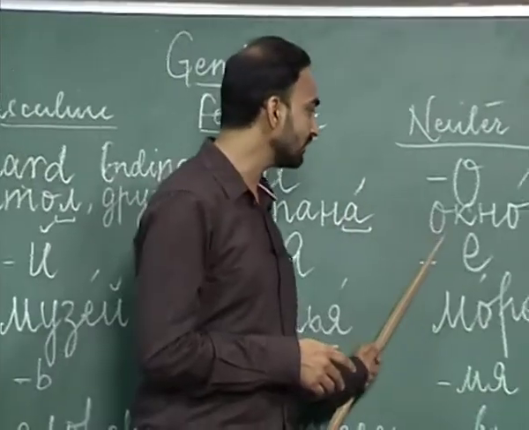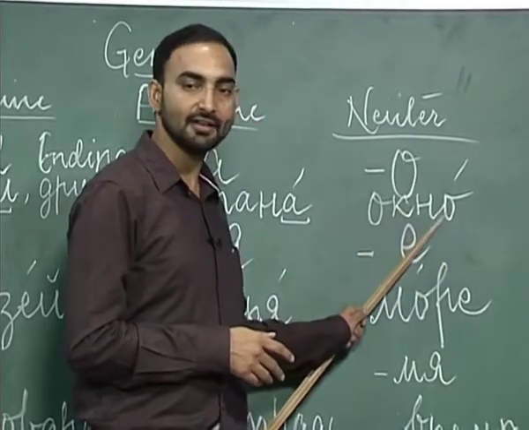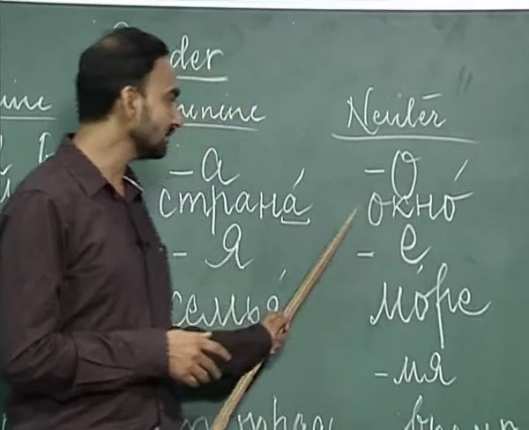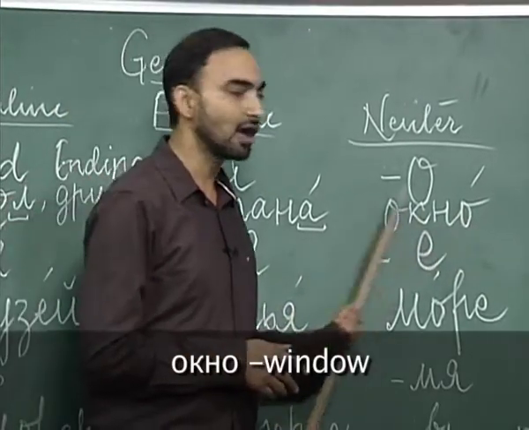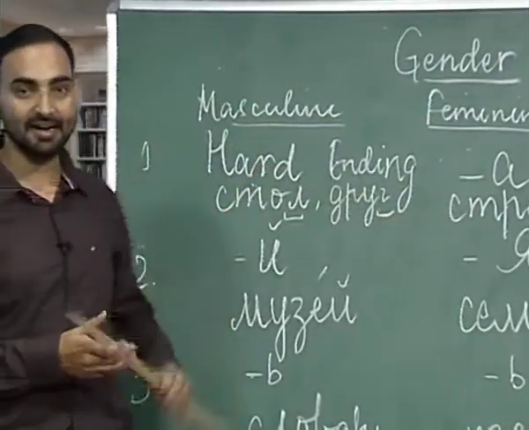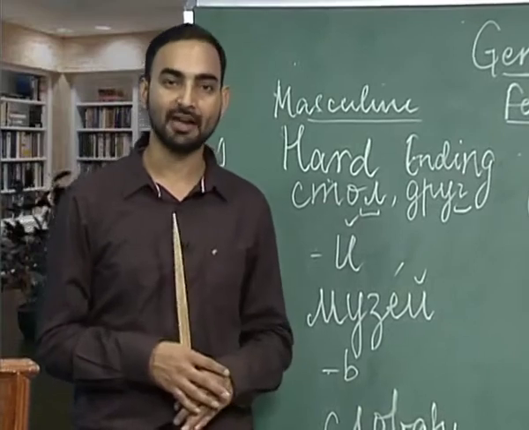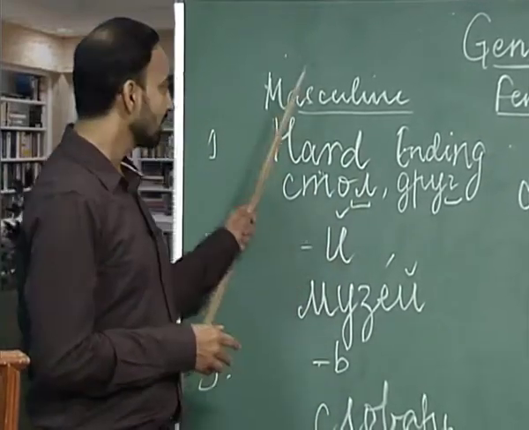The next word was akno. This o is stressed, and this unstressed o has been reduced to a. Akno, window.